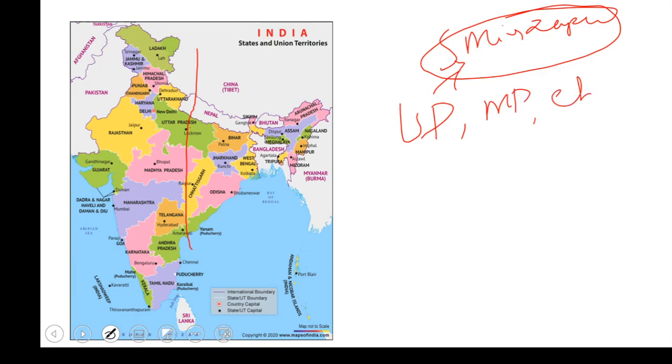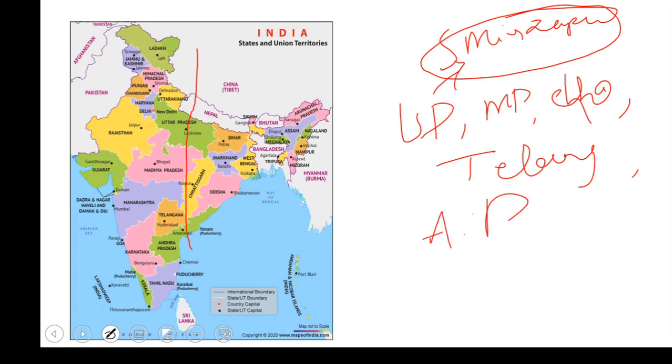We have Chhattisgarh, Telangana, and AP. So the standard meridian passes through 5 different states in our country: Uttar Pradesh, Madhya Pradesh, Chhattisgarh, Telangana, and Andhra Pradesh.